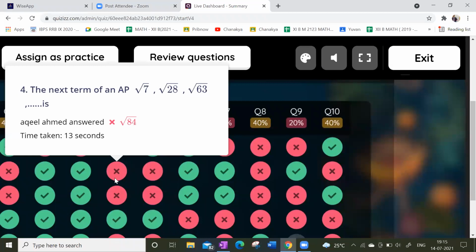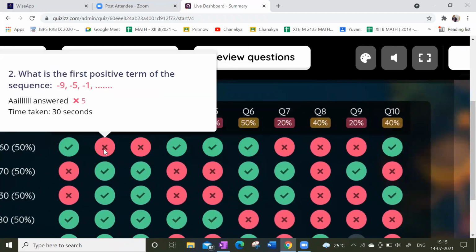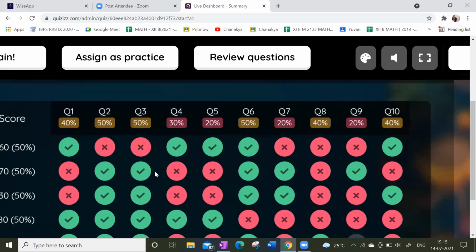Look at the second question. What is the first positive term of the sequence? Minus 9, minus 5, minus 1, dash. What was the option given? 5 is wrong. Again 4. 3.